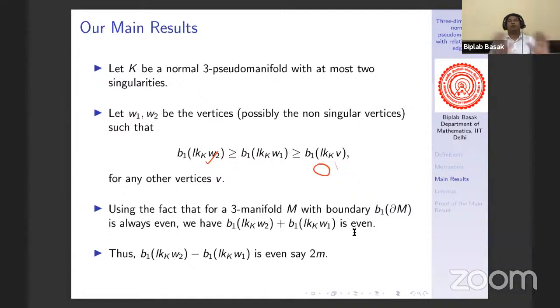Why? Suppose you have a normal 3 pseudo-manifold with two singularities, say W1 and W2. Now, if we delete a small neighborhood of W1 and a small neighborhood of W2, then you will get a manifold with two boundary components, where one boundary component will be the link of W1 and another boundary component will be the link of W2. Thus, we have this result. Now, since their sum is even, their difference is also even. So we call that difference 2m.